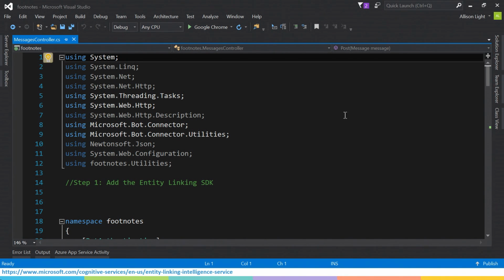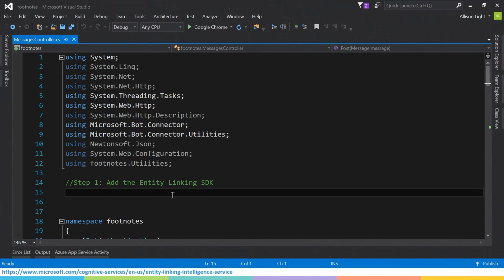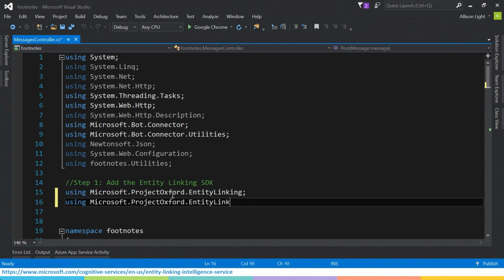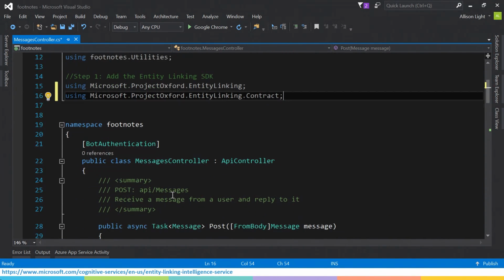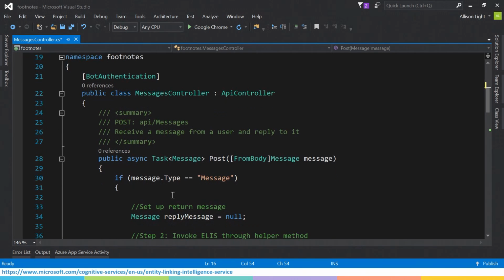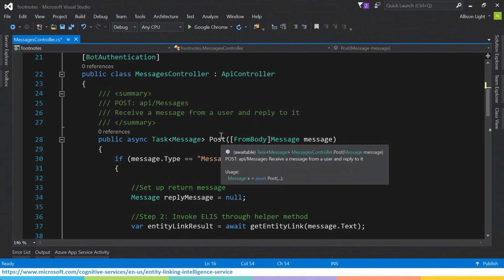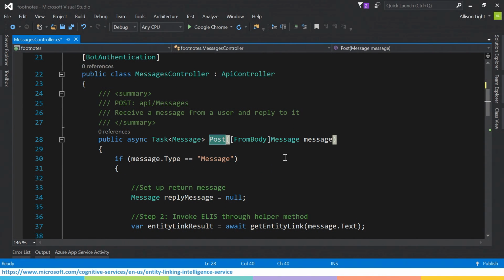And the first thing I'm going to do is add in the Entity Linking SDK. And so for cognitive services, and you'll see here that it says Project Oxford. That's our old name, so they mean the same thing. So for cognitive services, we actually put all of our SDKs on GitHub. We open community submissions. And so I'm going to integrate it in through the NuGet package. And then I'm going to go to this one method, the post method. And this is actually the middleman between the user and your logic.